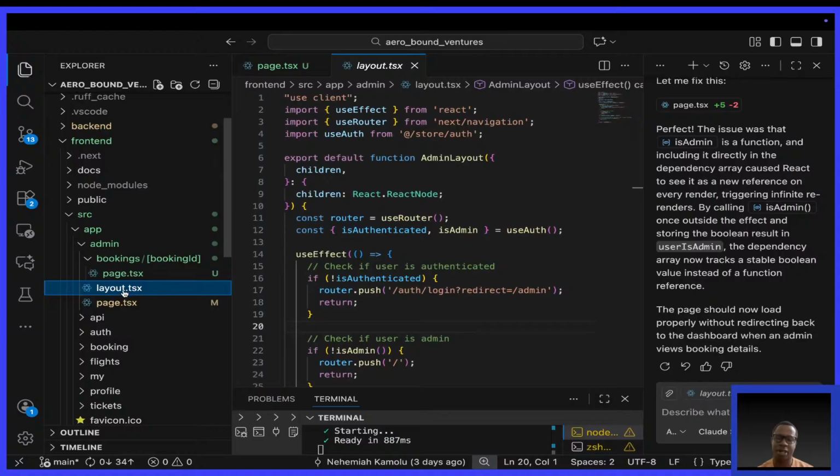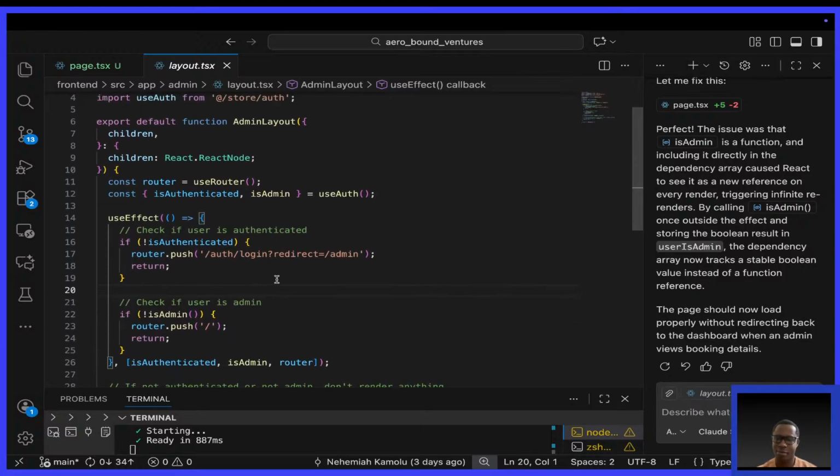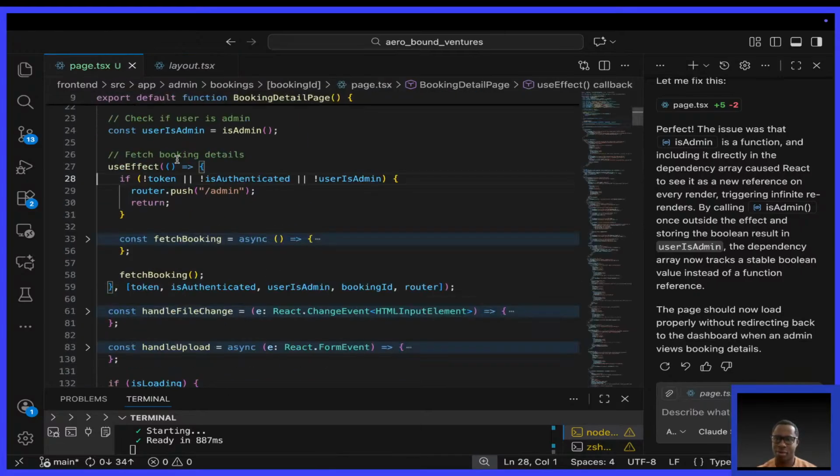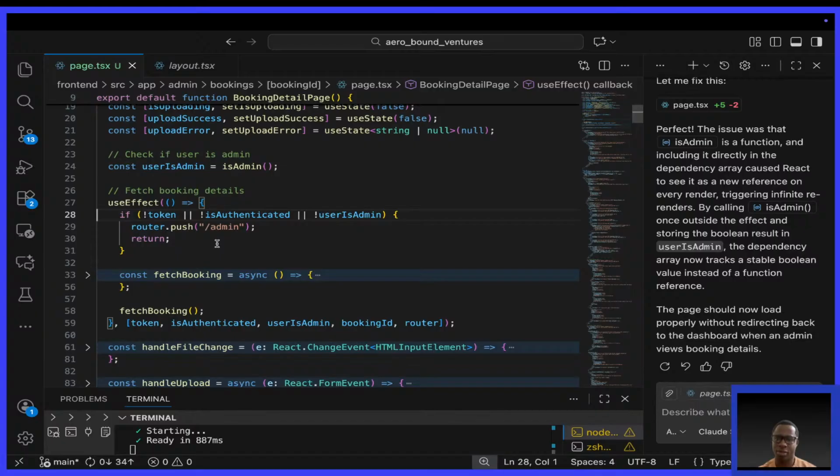Okay, I use this layout.tsx, having a layout for that particular booking detail. I don't know if that is something in Next. Okay, I see this: if not authenticated, if not token, router.push admin. This is what is happening.